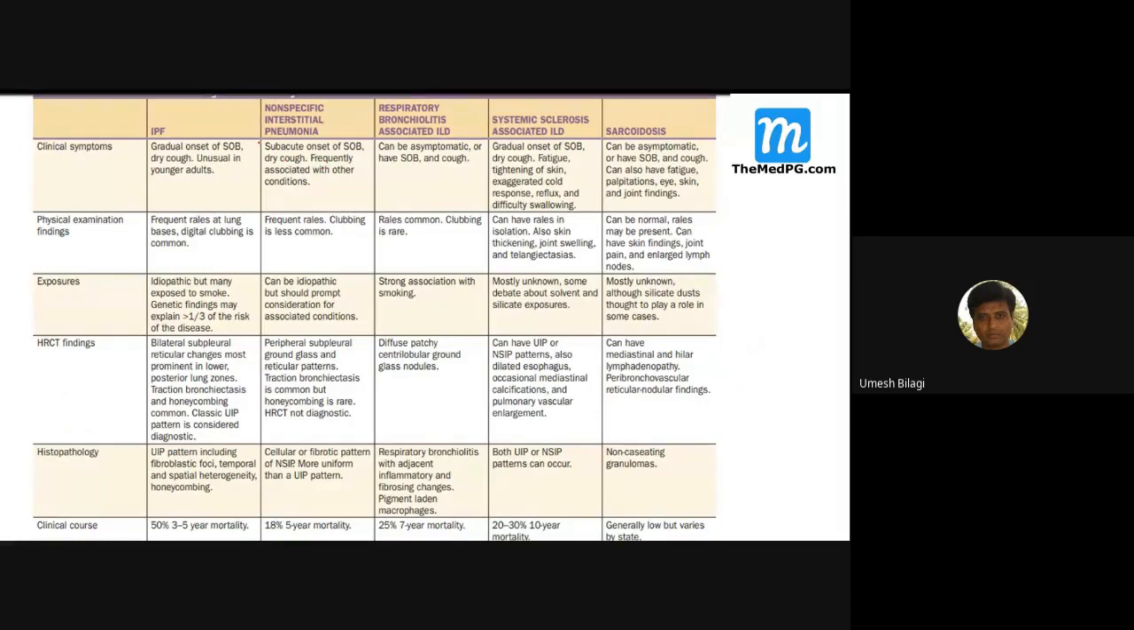Okay. And then this one, this is females, non-smokers. And now this one, the third one here, respiratory bronchiolitis associated with ILD. This is classical of smokers. So the inflammation is usually uniform and predominantly by macrophages.